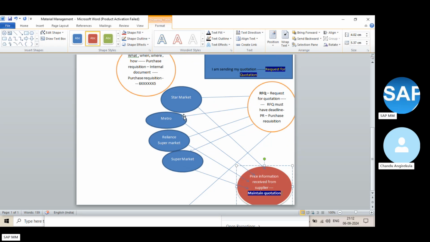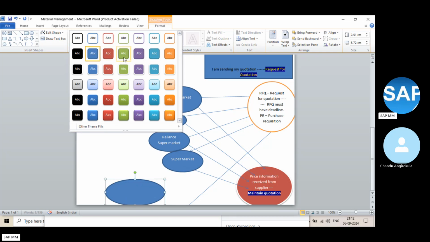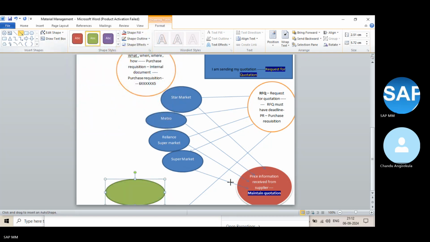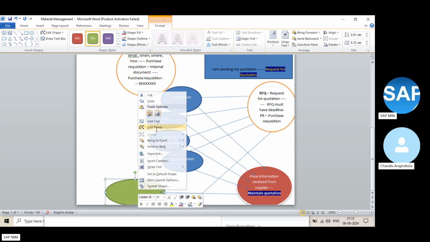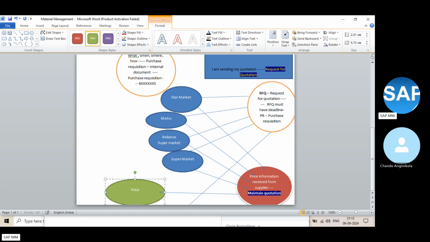Whatever the request you are sending, you are maintaining that information, because assuming every vendor has responded and given the price information, immediately you will be maintaining that quotation. Now you are comparing. Once you get this, what is the next process? Once you maintain the quotation, you will do the price comparison of all quotations.